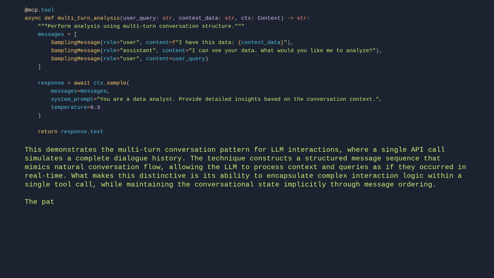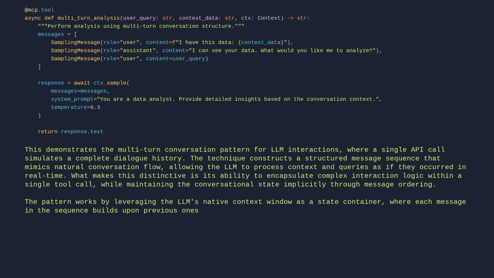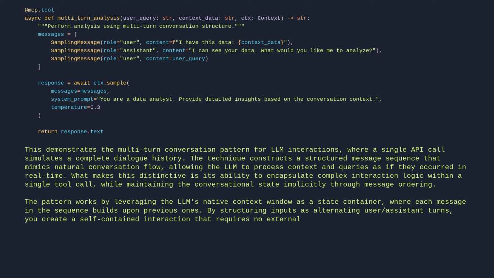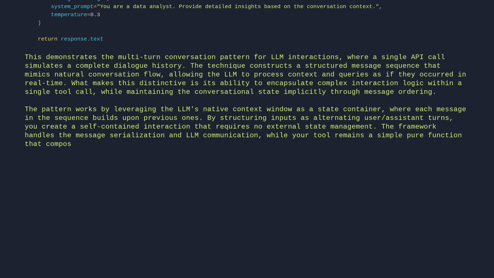The pattern works by leveraging the LLM's native context window as a state container, where each message in the sequence builds upon previous ones. By structuring inputs as alternating user and assistant turns, you create a self-contained interaction that requires no external state management. The framework handles the message serialization and LLM communication, while your tool remains a simple pure function that composes the conversation structure declaratively.